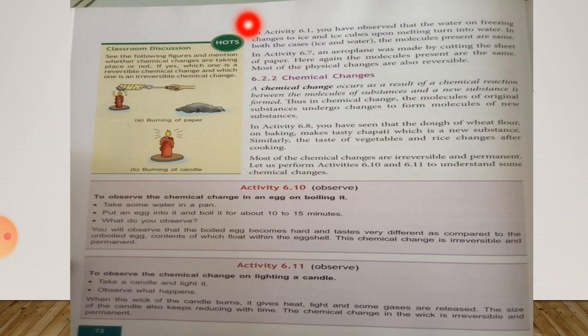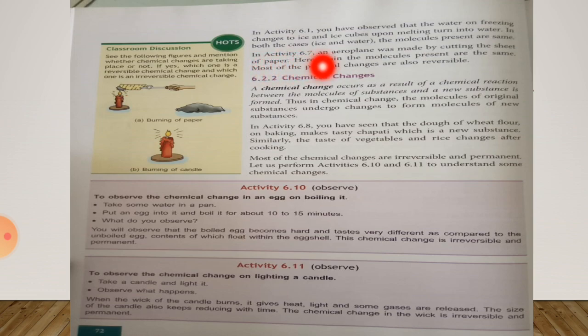Actually, we have discussed activity 6.1 earlier. So you have seen there that we can change ice to water and water to ice, and this is an example of physical change because matter is not changing in both the cases.